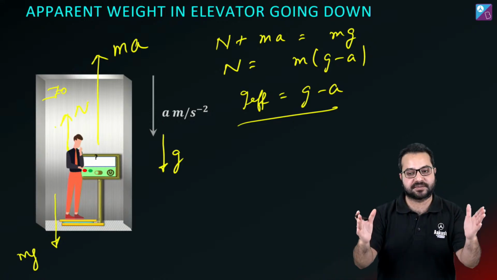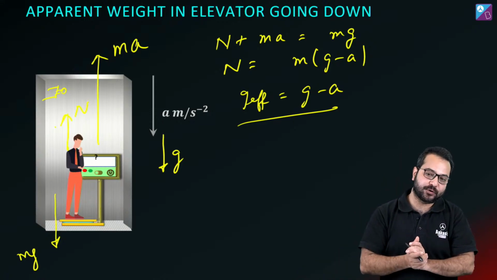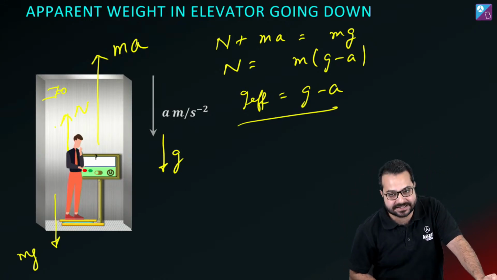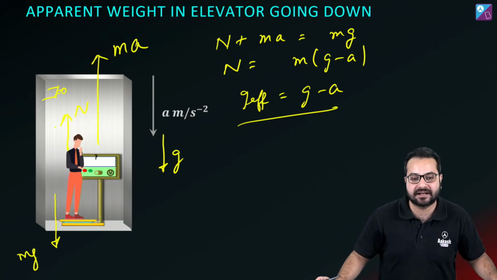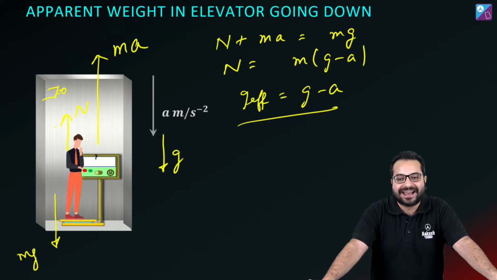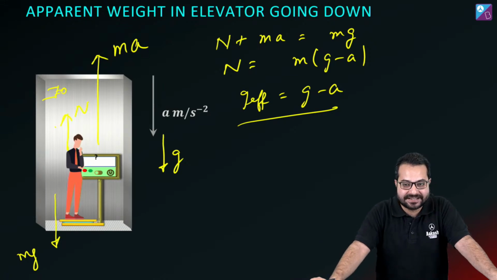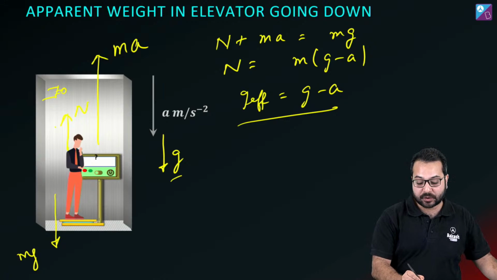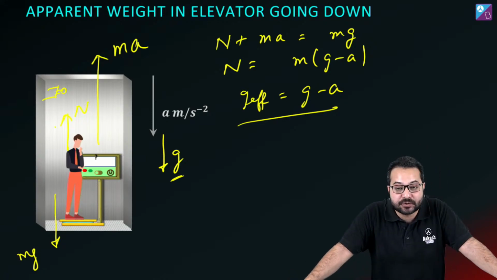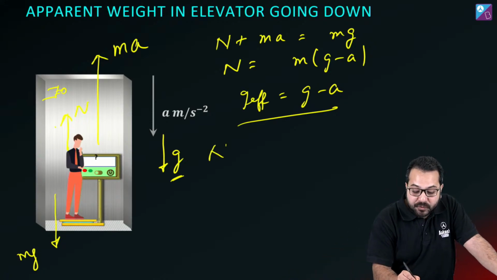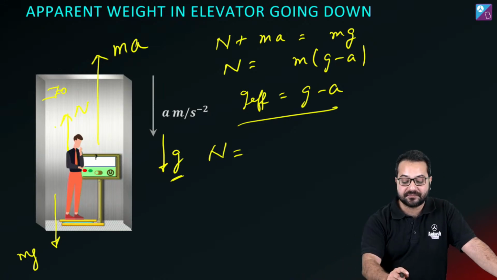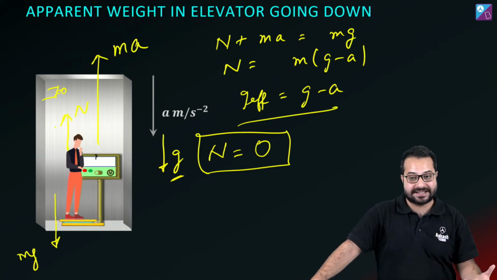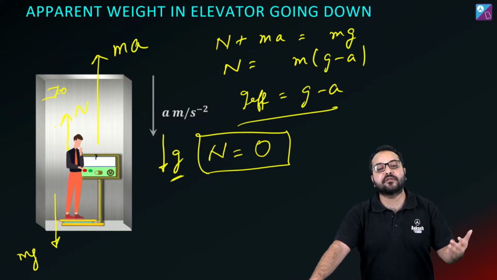This is just a thought experiment. I don't want this to happen to you. You are in an elevator and the cable which supports the elevator breaks. In that case, the elevator is going to go down with what acceleration? It is going to go down with acceleration g. So the normal force will become what? The normal force is going to become 0. And this is the meaning of weightlessness. Is that correct? This is the meaning of weightlessness.